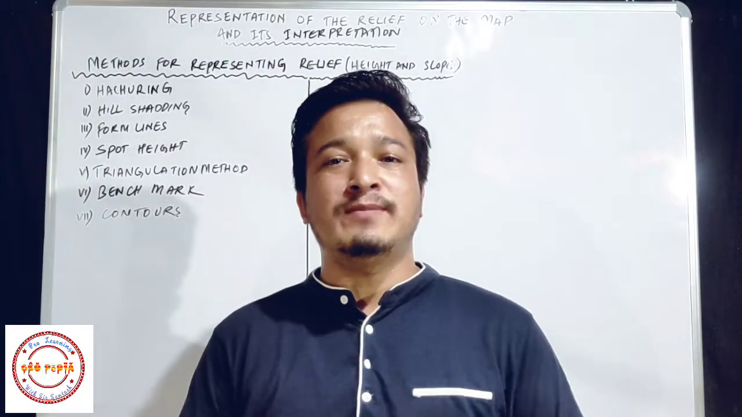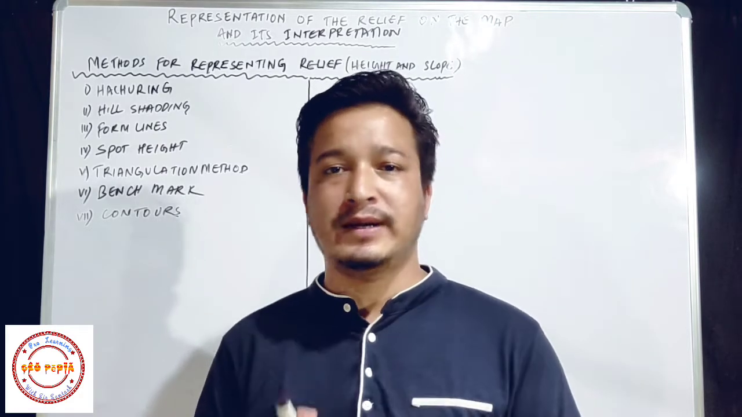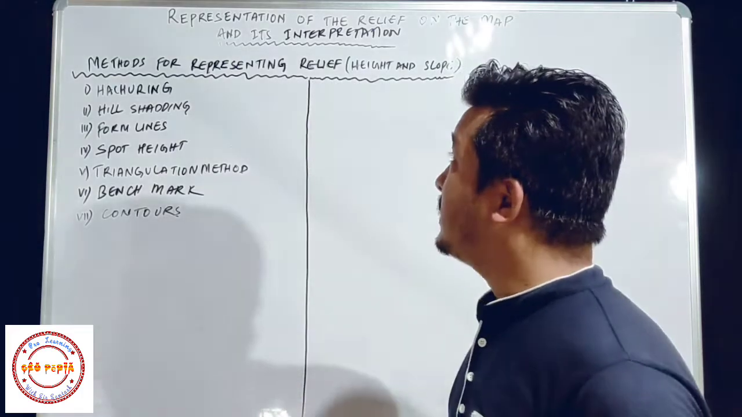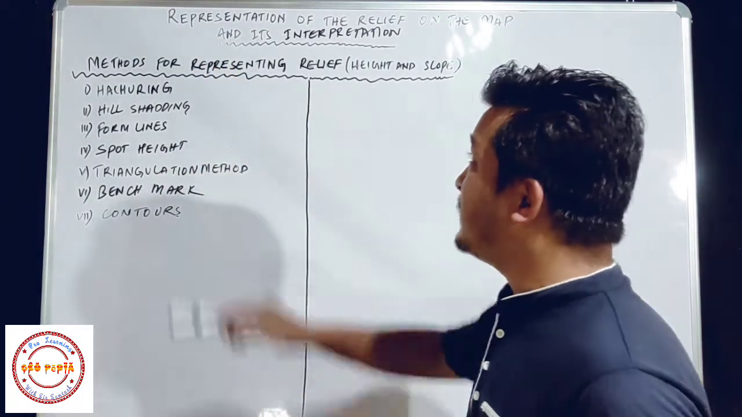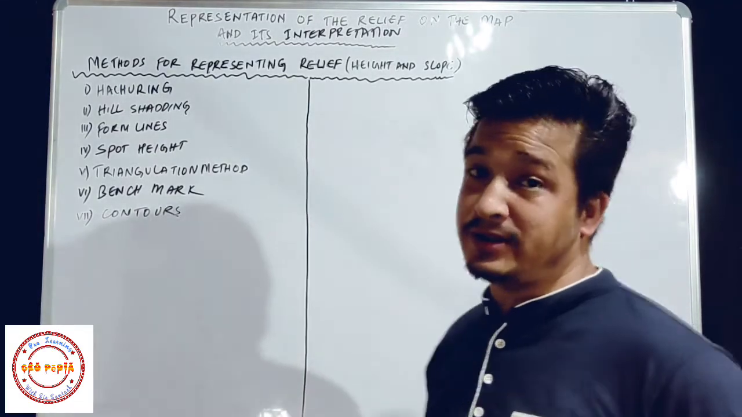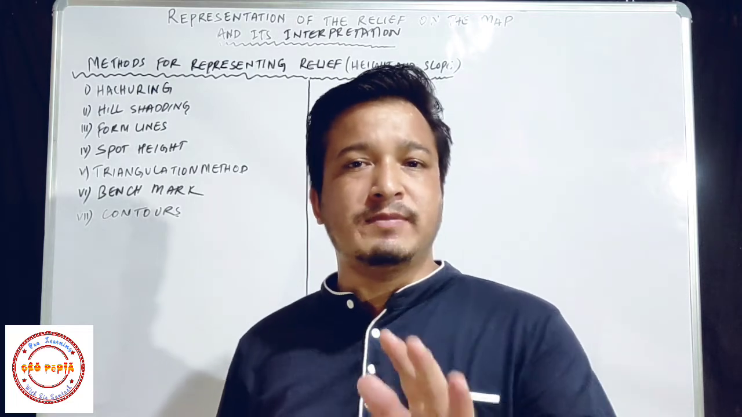So hello students, welcome to the second part of your second chapter, that is interpretation of the topographical map 2. Today we are learning the topic that is representation of the relief on the map and its interpretation.